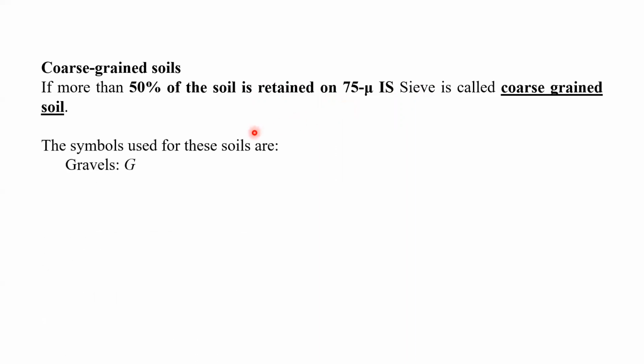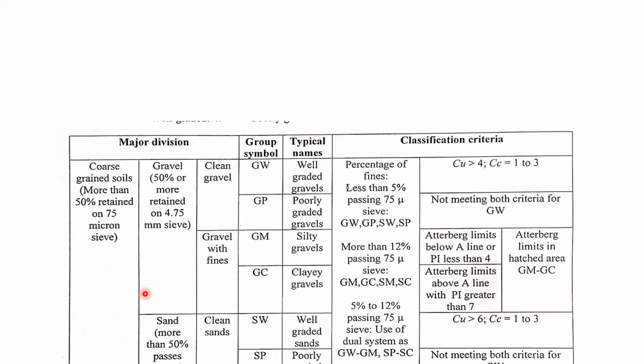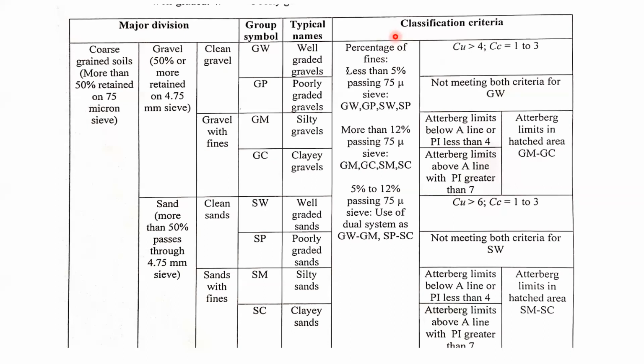What are the symbols which we can use under these categories? G we can use for the gravels, S for the sand, M for the silt, C for the clay, and W we can use for the well graded. P we can use for the poorly graded. And now we can see this chart.